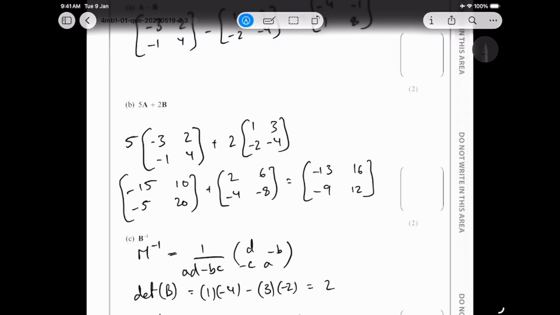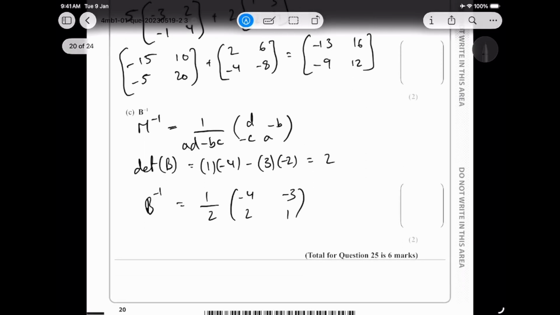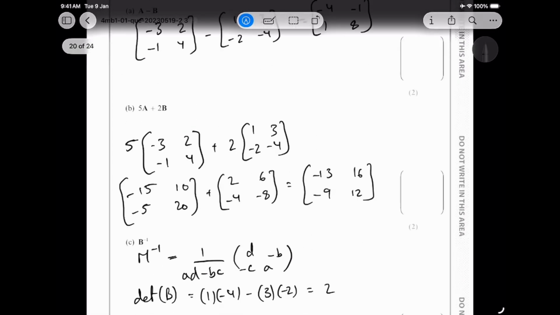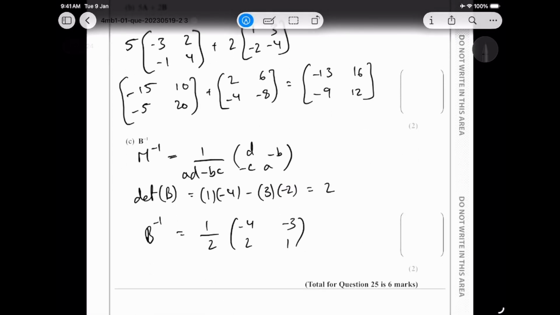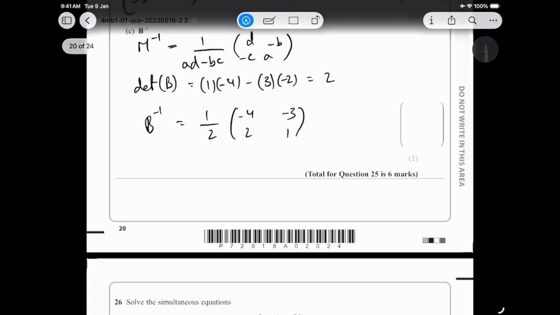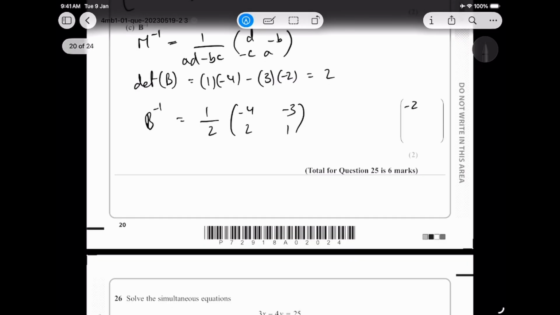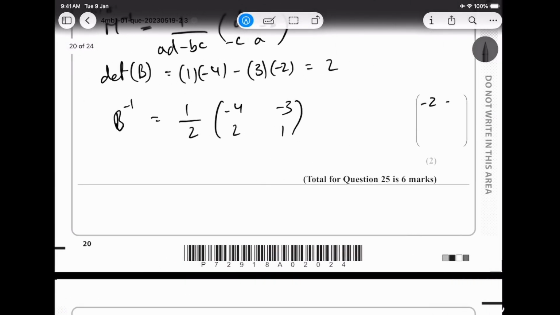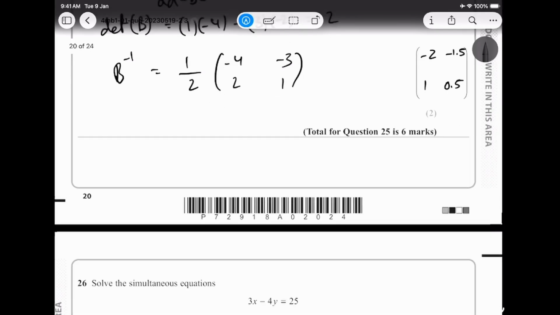If you want to plug in the negative half inside, you can do that. It's absolutely correct. If not, then that's also fine. All right, because they have asked you, did they ask you anything? They didn't ask you anything. Okay, so if you correctly multiply, you get 1 mark for the accuracy. So we're going to do that. So that's going to be negative 2, because they have not given us a position for a constant, so it's better you put it in. Better not lose marks. So negative 1.5, you need to do it correctly, 1 and 0.5. That should be the final answer.